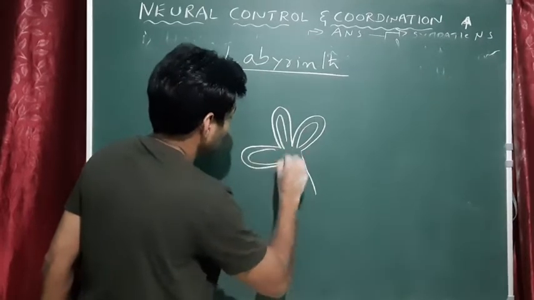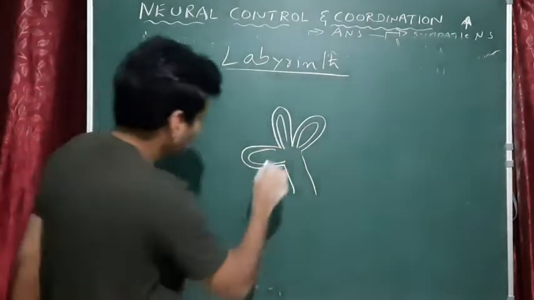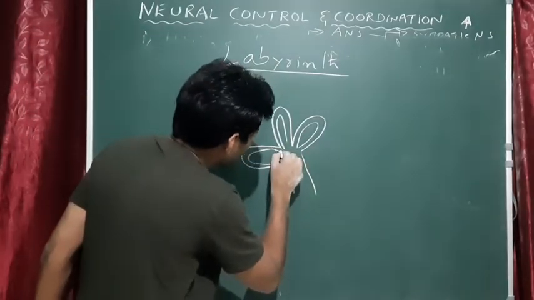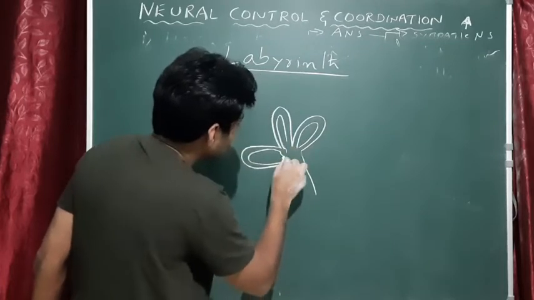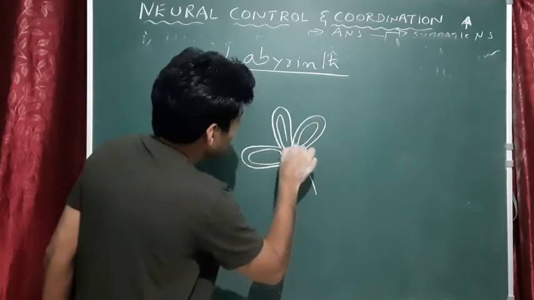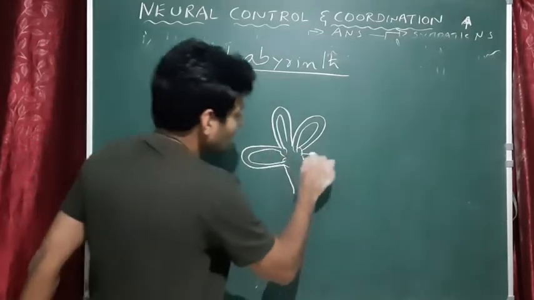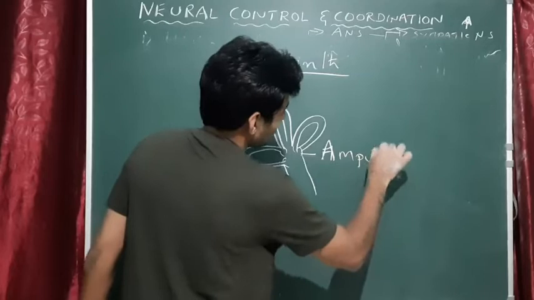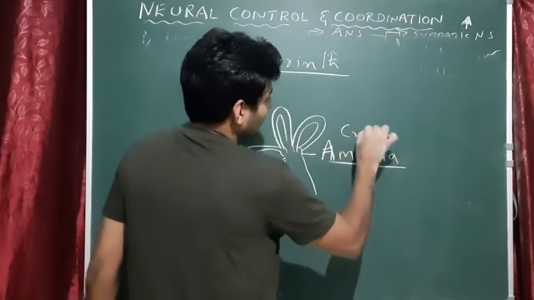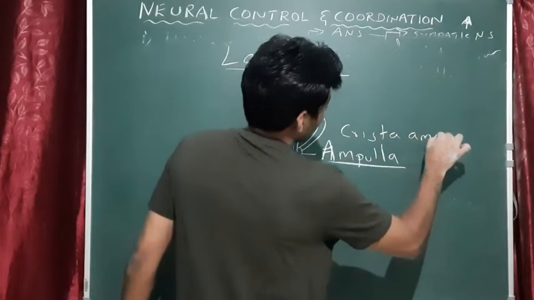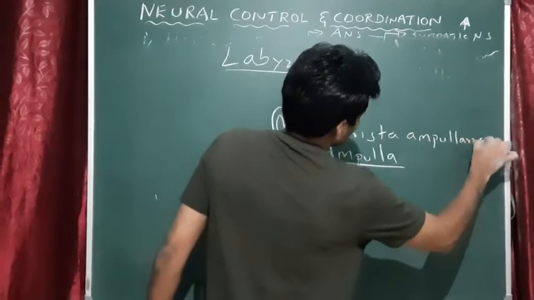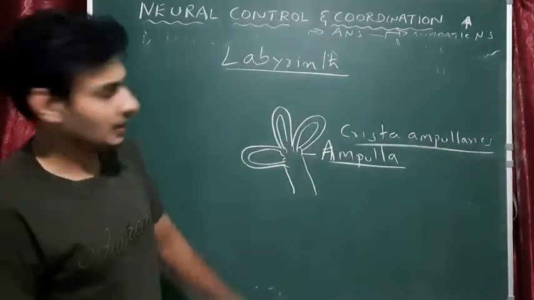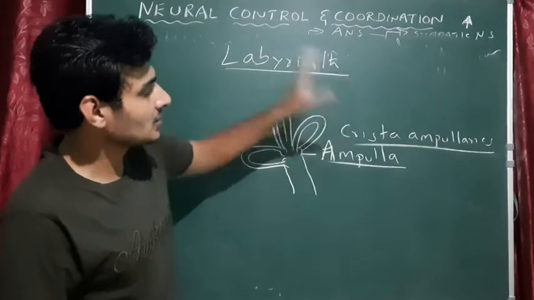Okay, so like this, it's nothing but a pipe. Whenever there is the point of connection of the semicircular canal to the labyrinth portion, it is called the crista ampullaris. Okay, these nodes are called crista ampullaris.